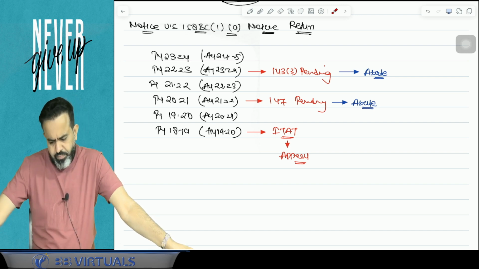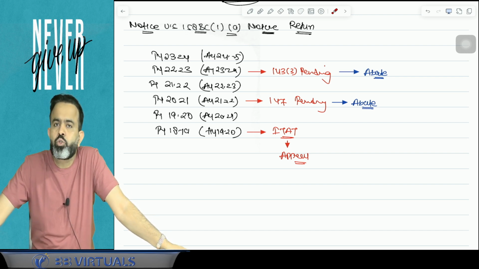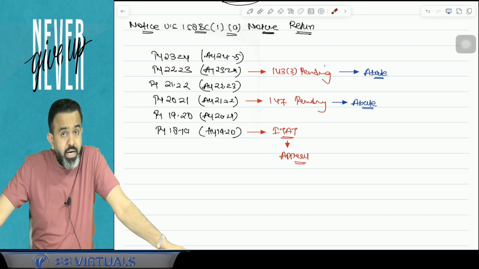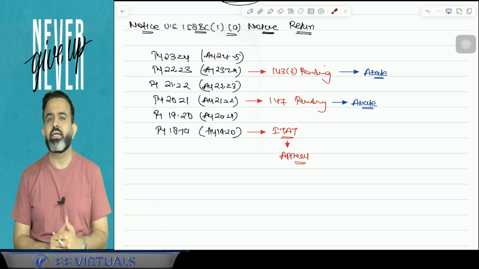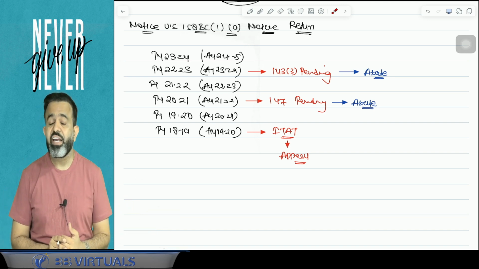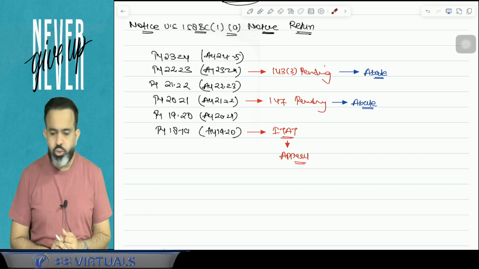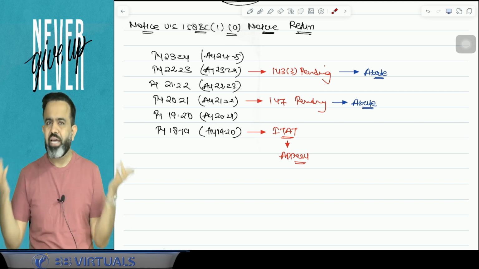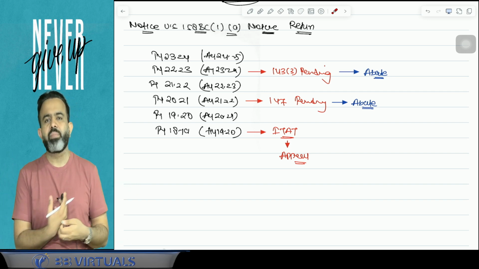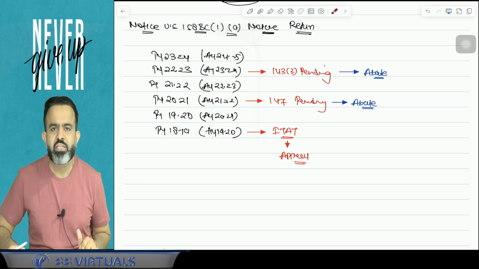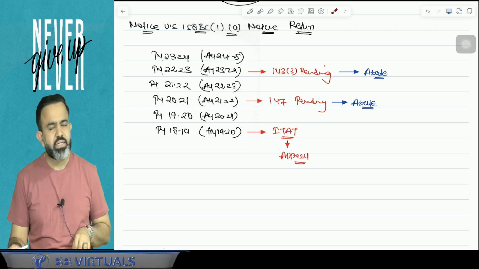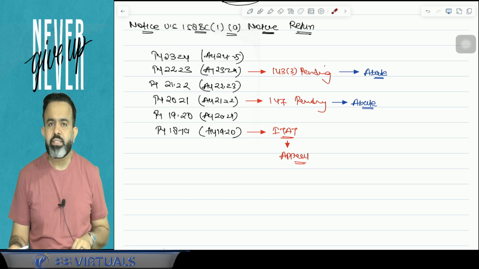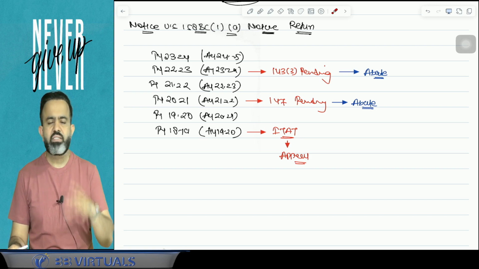Suppose, for example, Arvind Kejriwal directly approached the High Court and says, sir, in my case that raid was conducted due to political reasons, and the raid should not be made in my case. I don't have any money, but the income tax department, due to Nirmala Sitharaman ji and Narendra Modi ji, initiated the raid only for political vendetta, only due to the Delhi election. Sir, this raid is invalid.